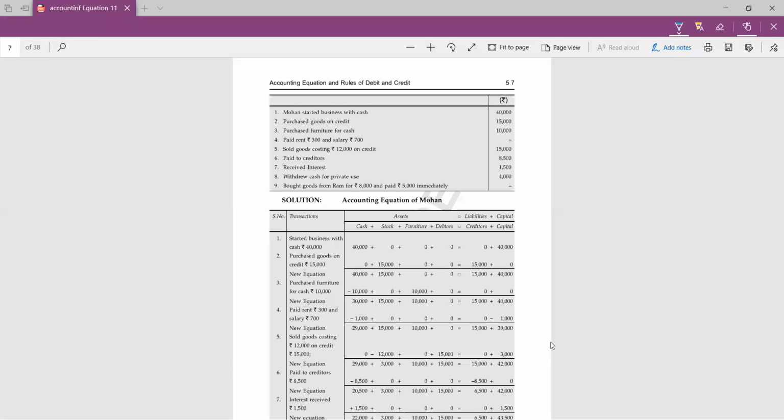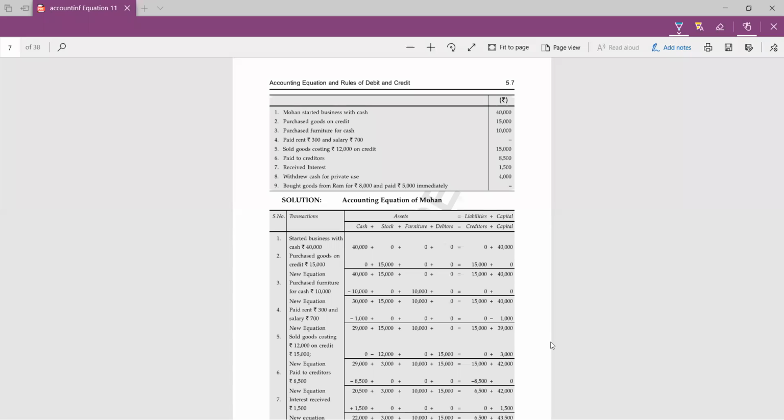Now, paid to creditors. Which two accounts will be there? Follow the steps of the accounting equation. Yes, Darshika, Rishabh, Samay, Harshita, everyone is giving me the correct answer. Creditors and cash. We already have both accounts, so we will not write them again. Then received interest. Anything which we are receiving is an income for us, like interest, dividend, rent. So income will be added in capital as well as in cash. Two accounts, cash and capital, and we already have them.